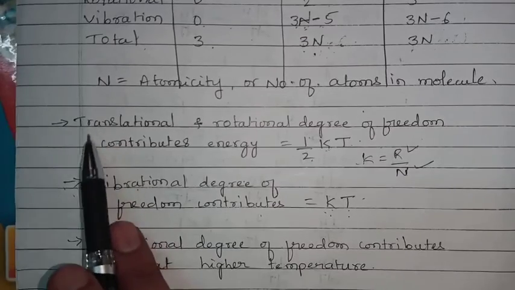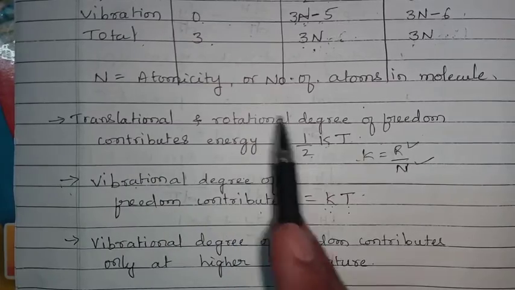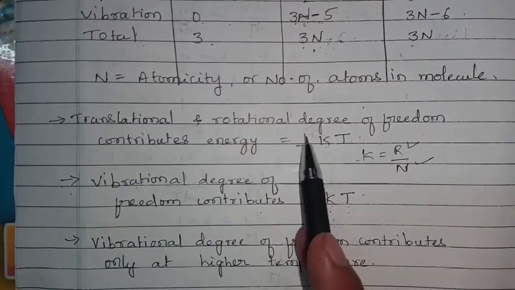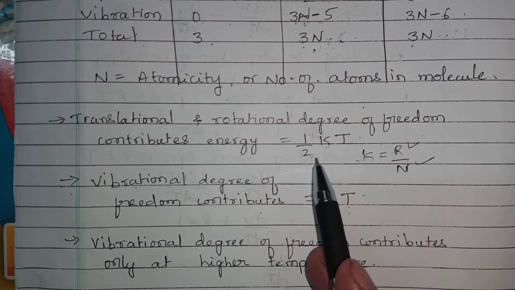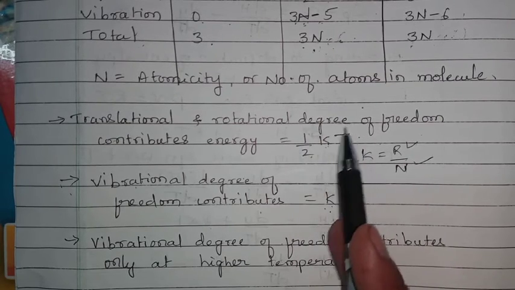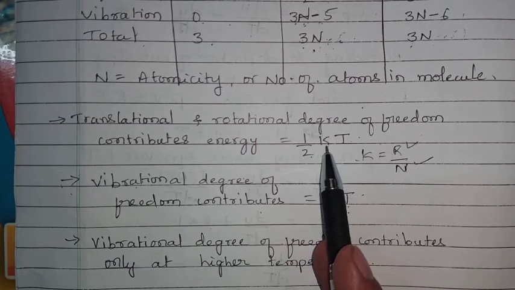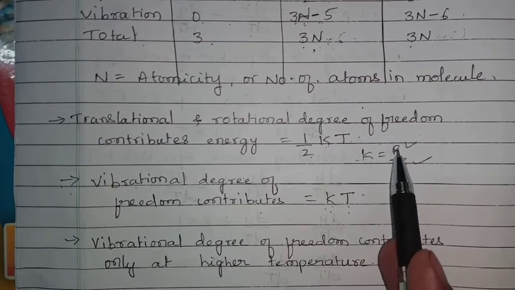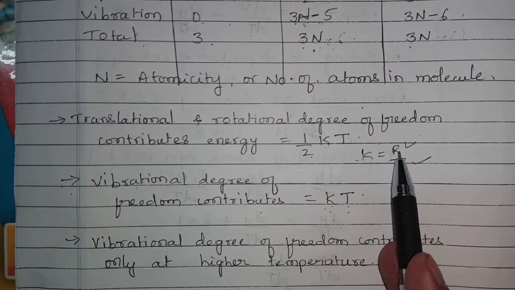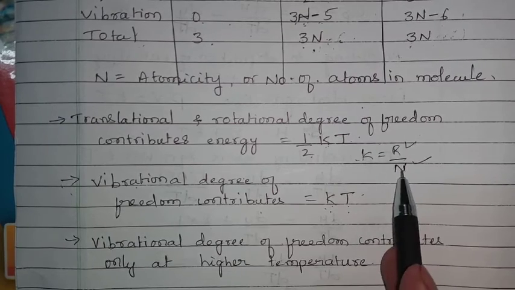Next, some notable points here. Translational and rotational degrees of freedom each contribute 1/2 kT energy. Each translational and each rotational degree of freedom will contribute this amount of energy, that is 1/2 kT. Here k is the Boltzmann constant, T is absolute temperature, and k value is given by R by N, where R is the gas constant and N is the number of molecules.